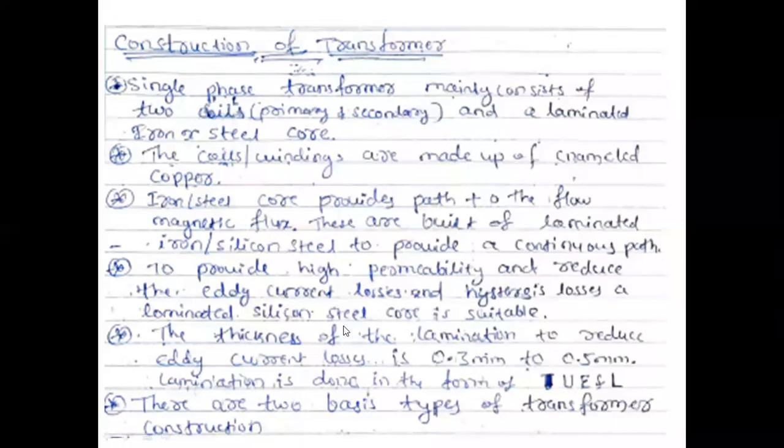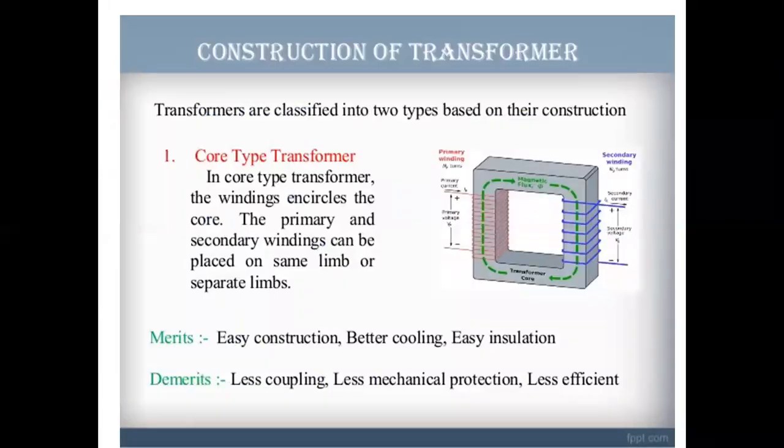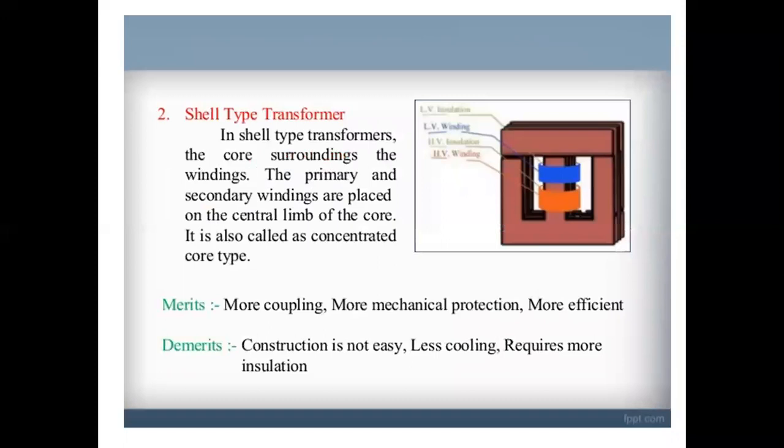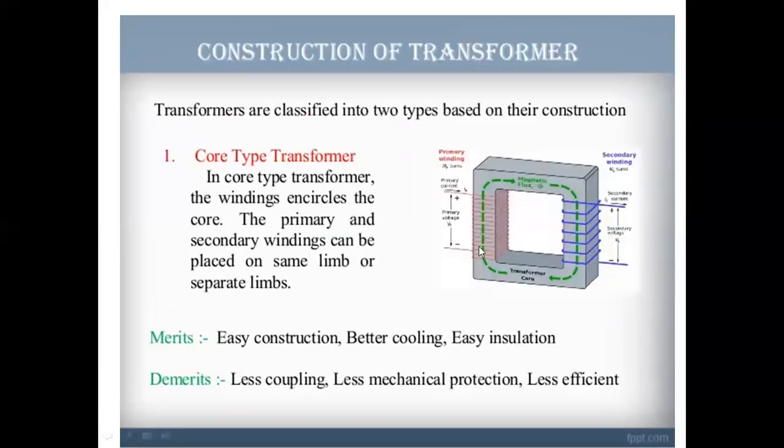But again the transformer construction का base में there are two types, that is core type and shell type we are going to consider. Whatever we have discussed, that is core type, and this is shell type. Core type and shell type here. ये shell जैसे दिख रहे हैं ना, inside the winding is there, and here core type means the core is outside. Coil winding covers the core here now. Yes, winding encircles the core. Core inside है नहीं, winding के अंदर है.